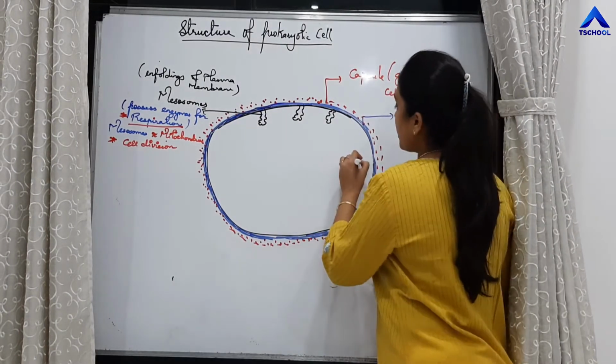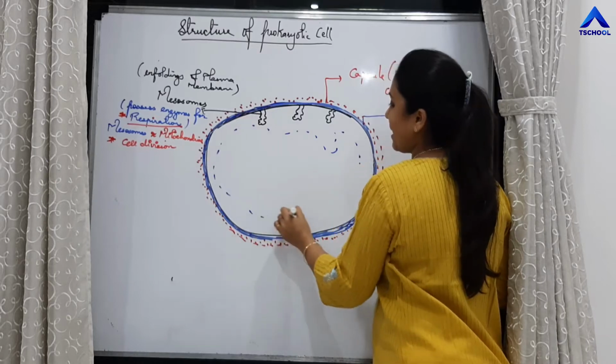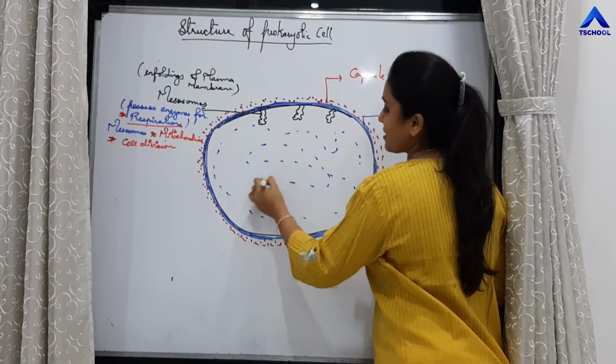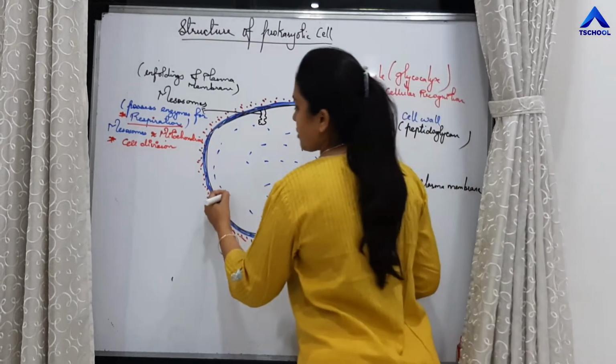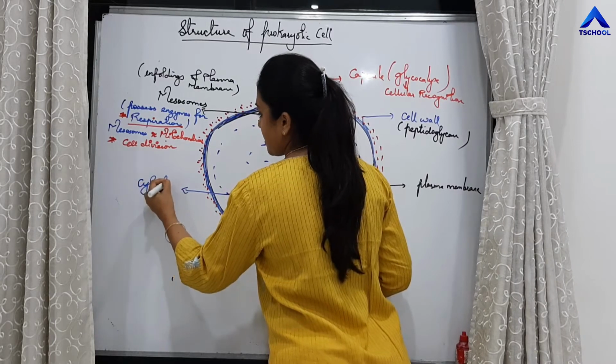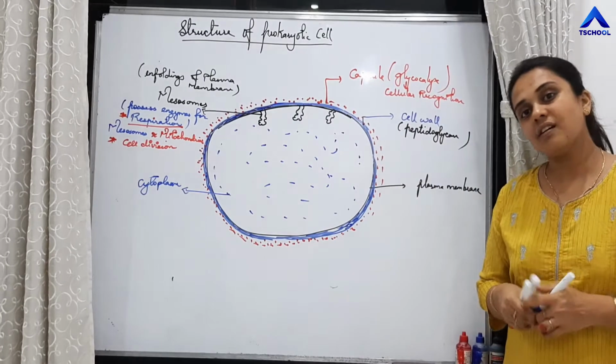Now, the cell itself is filled with a jelly-like matrix. That jelly-like matrix is called cytoplasm. Cytoplasm is the jelly-like matrix which is present within the cells.